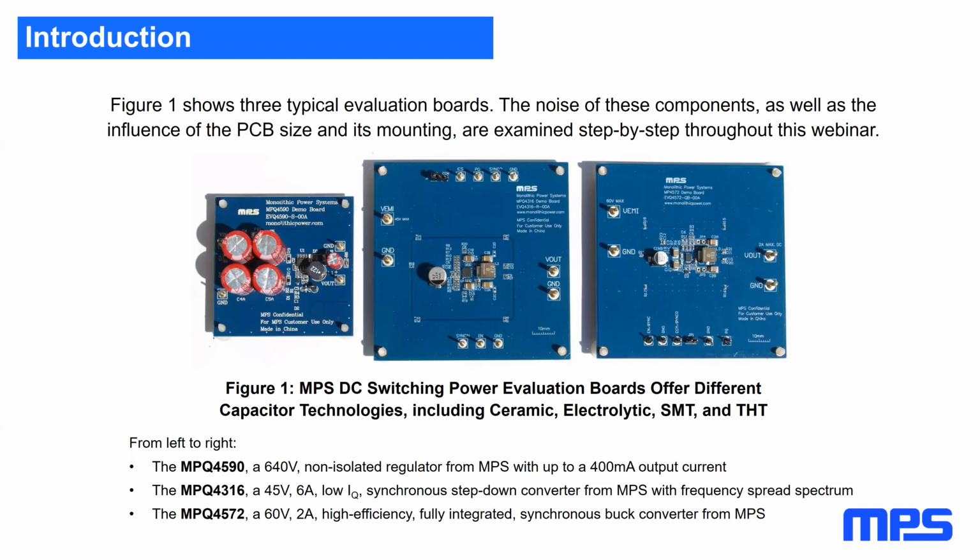Here we see three MPS evaluation boards. The noise of these components, as well as the influence of the PCB size and its mounting, are examined step by step throughout this webinar. On the left, we have a 6 to 40 volt non-isolated regulator. In the middle, a 4.5 volt standard regulator, and on the right, a 60 volt.